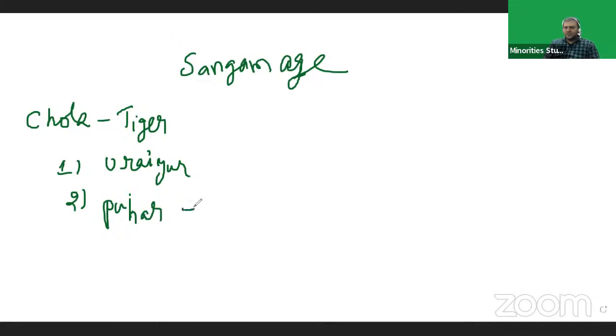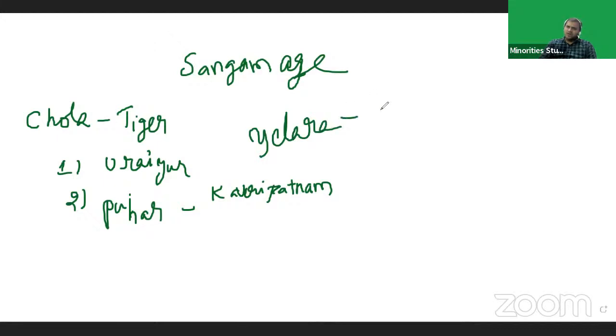Puhar is nothing but modern Kaveripattinam. Chola's first capital was Uraiyur, second capital was Puhar, and the founder of Chola Empire was Elara.